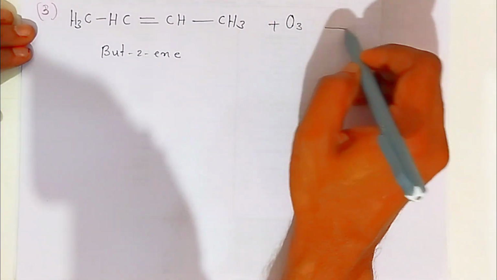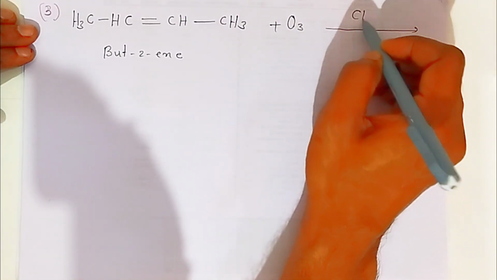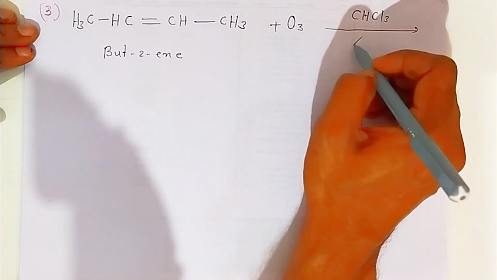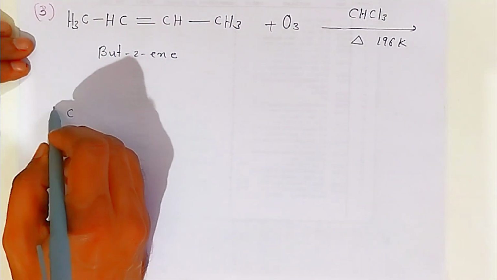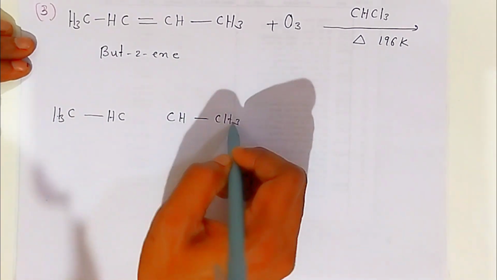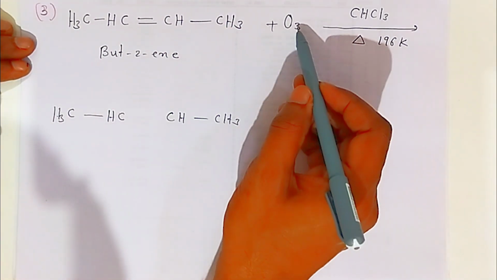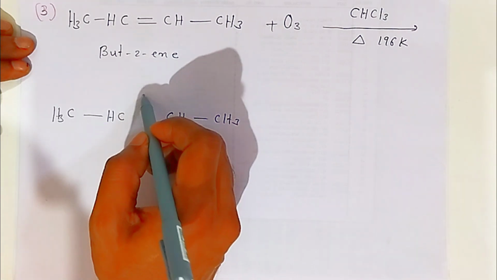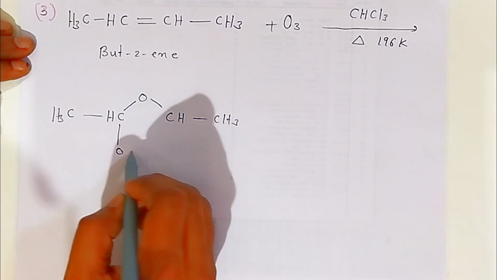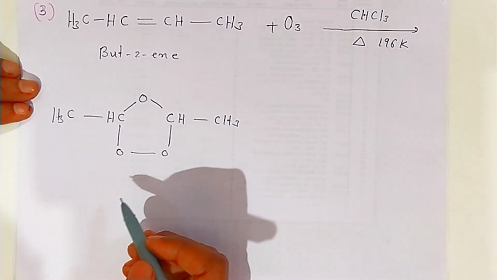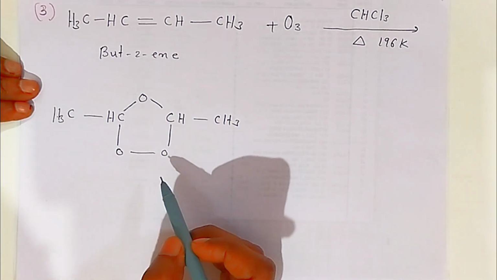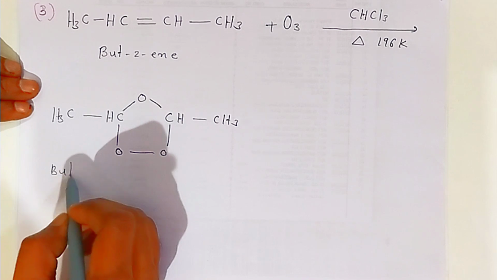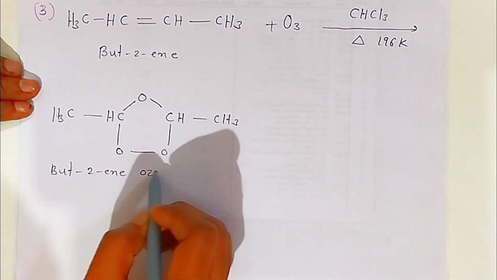Okay, students, on ozonolysis of but-2-ene in presence of solvent chloroform, just heat it at 196 Kelvin. So this CH3 will be as it is. Now this double bond will break and the oxygen atoms will attach like this. This way the oxygen atoms will be attached and the double bond converts into a single bond, students. You are getting but-2-ene ozonide.